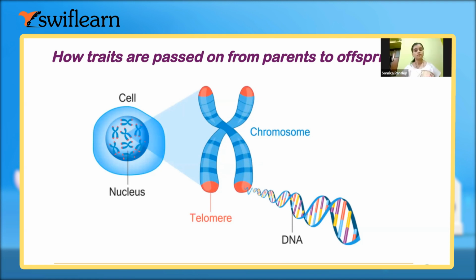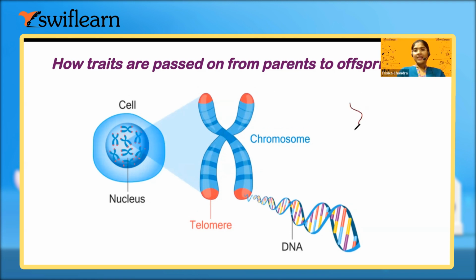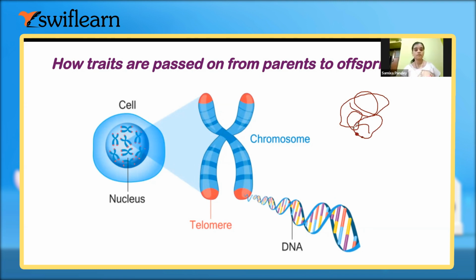When you see the inside of the nucleus at any time other than cell division, it looks like just fibers. Okay. And just a second, let me draw it. It looks like these fibers, and they have beads on them, continuous beads.